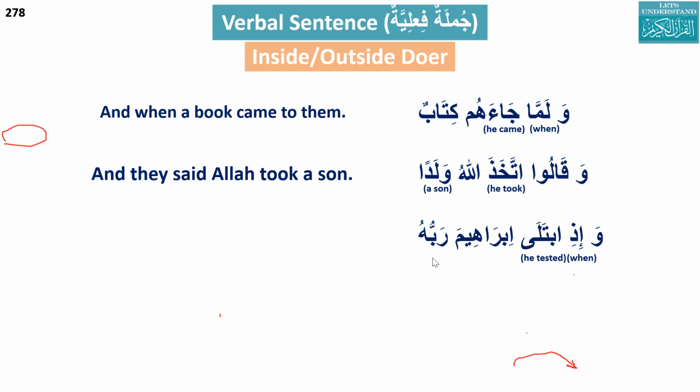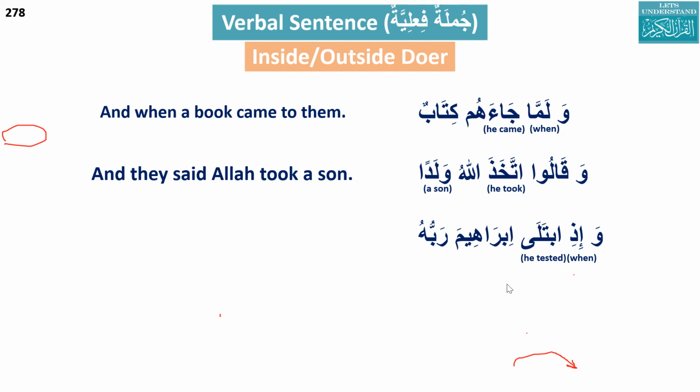Rabbuhu. Why did you not take Ibrahima as the outside doer? Because Rabbuhu is marfu status, and Ibrahima is mansub status. Now combine the translation. And when his Lord tested Ibrahim. Okay, that's good. So what is the fa'il here? Rabbuhu. And what is the verb? Ibtala. And what is the mansub maf'ul? Ibrahim. So this is a verbal sentence.